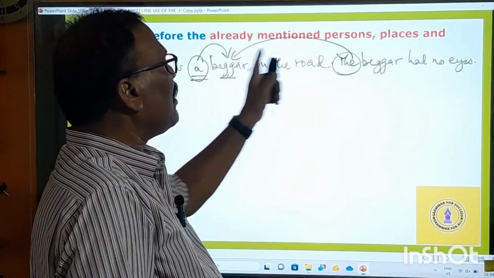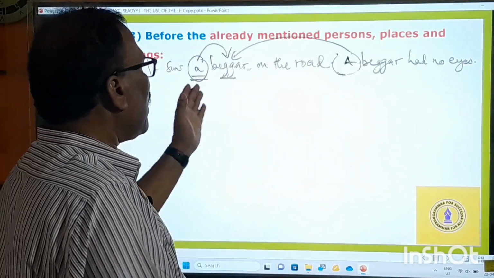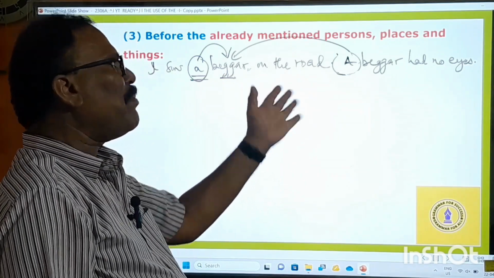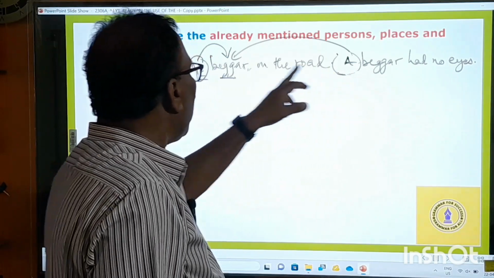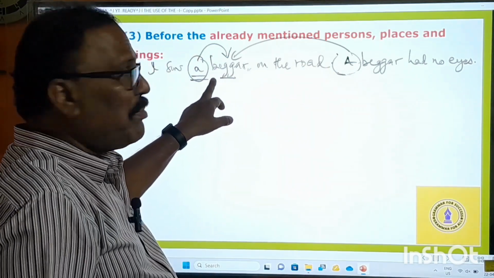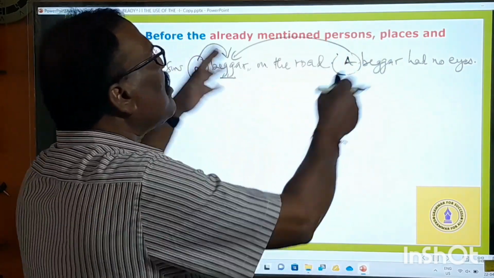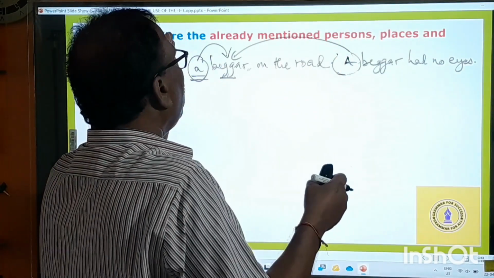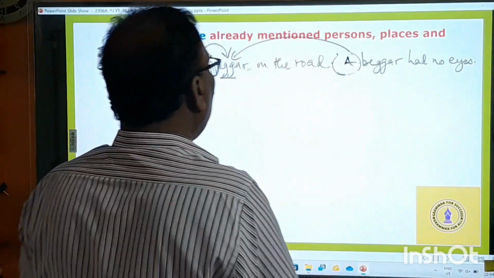Not separate. Suppose you have used it here, a beggar. What is the meaning of this? I saw a beggar on the road, one sentence. A beggar had no eyes. Then what happens? Do you think this is the same beggar as this one? No, because a beggar is separate. This a beggar is separate. Two beggars are here. This is different from this one. There are two separate beggars.